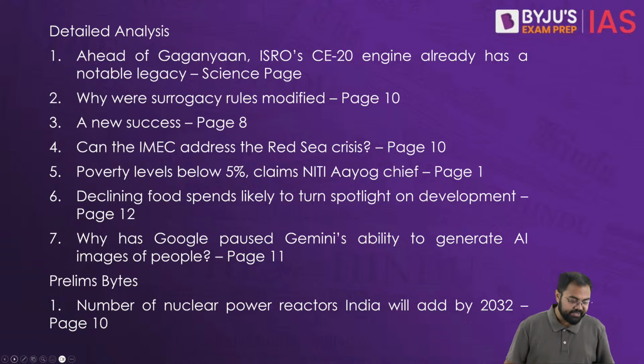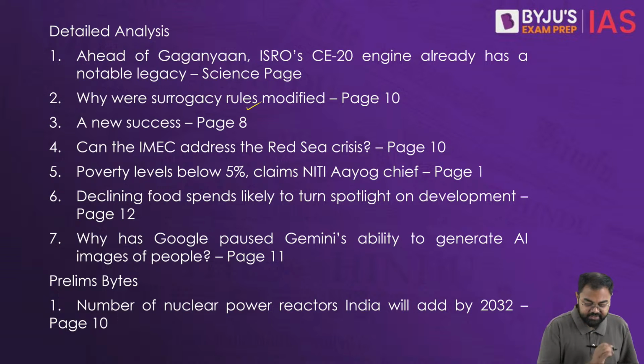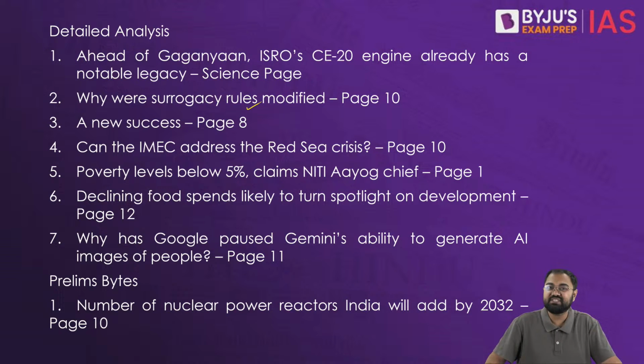Now when we look at all these articles, first is with regards to the Gaganyaan mission and a test that has been done with regards to this mission. So what is this test and what is this mission? We'll try to understand that. And then there is one article with regards to certain amendments that have been done to the surrogacy rules. So we'll try to understand what exactly these changes are and why these changes are important.